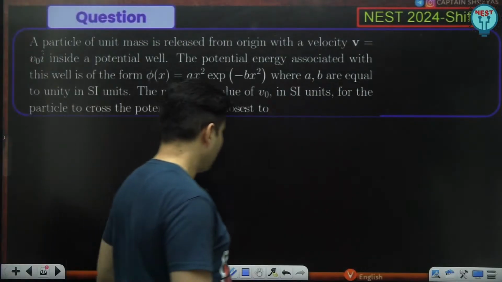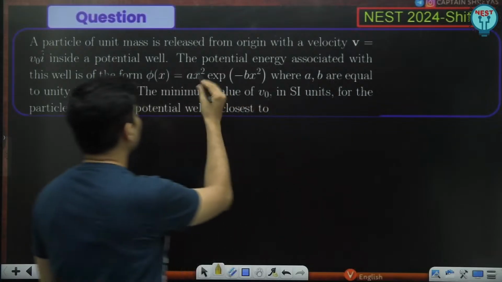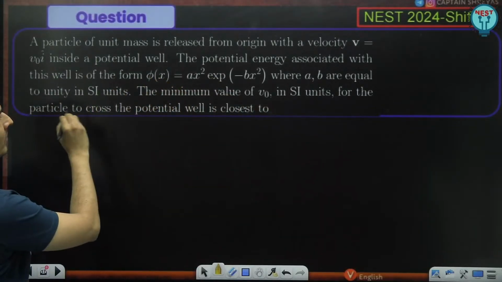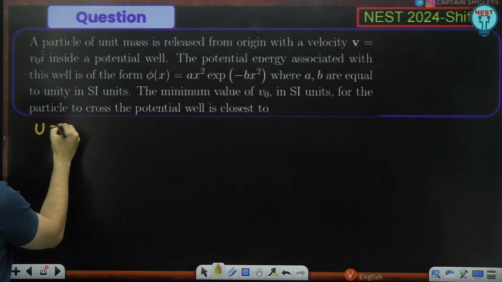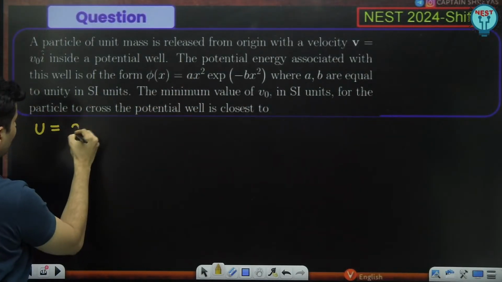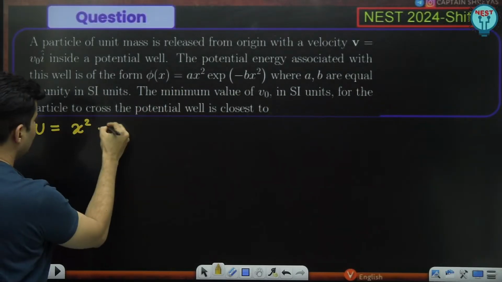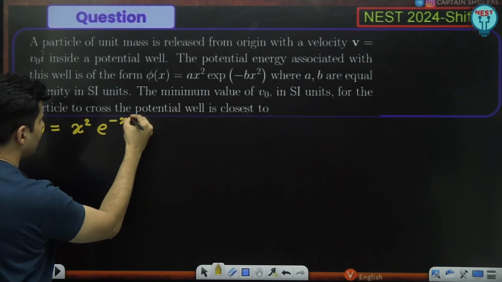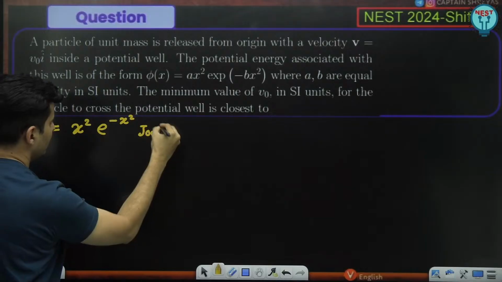So guys, first of all, let me write down the equation. That will be better. The potential energy associated with the well, where A and B are unity constants. So A is 1, so it will be x square, e raised to minus x square, since B is also 1. This is in joules.